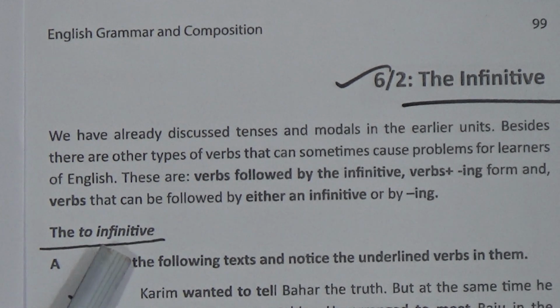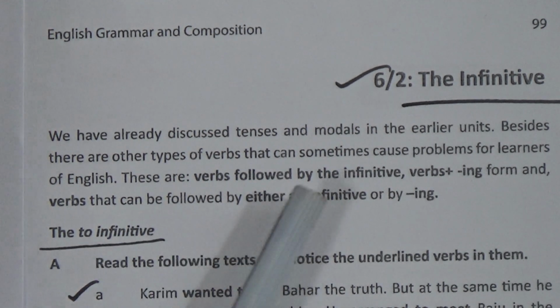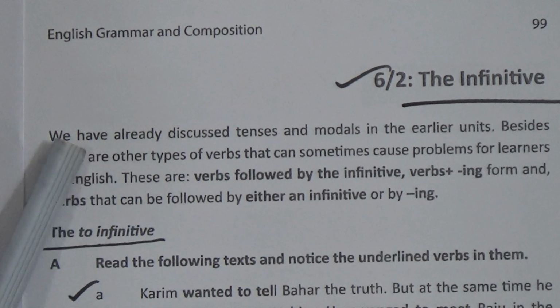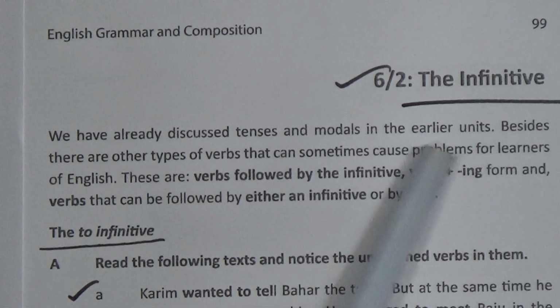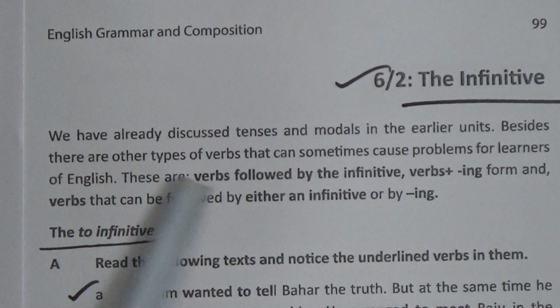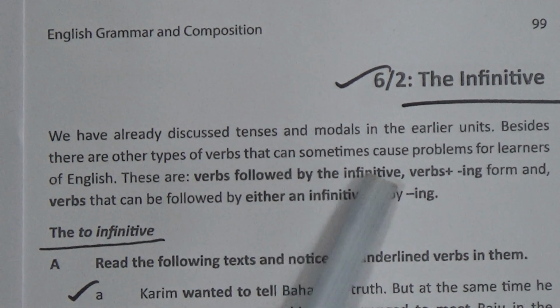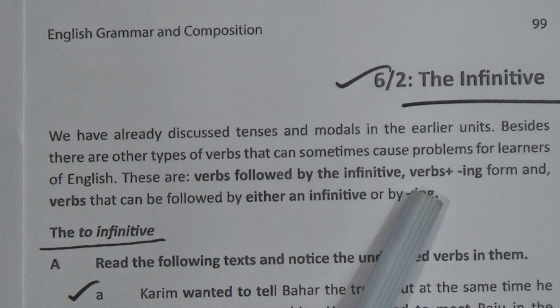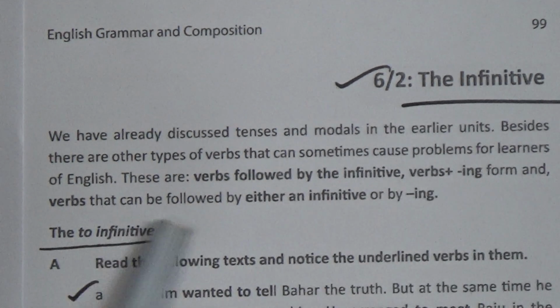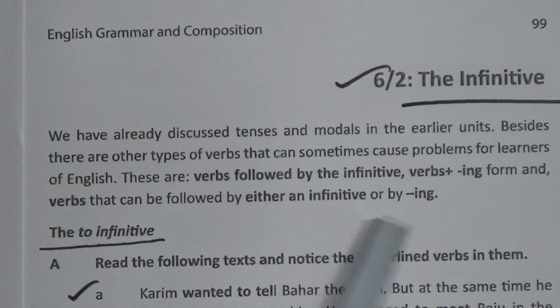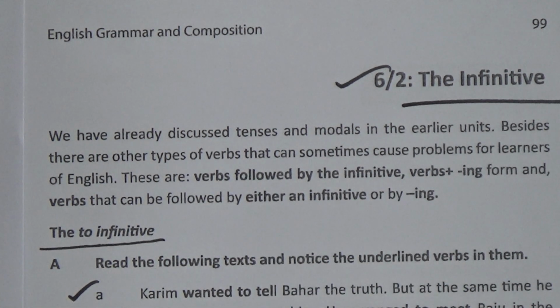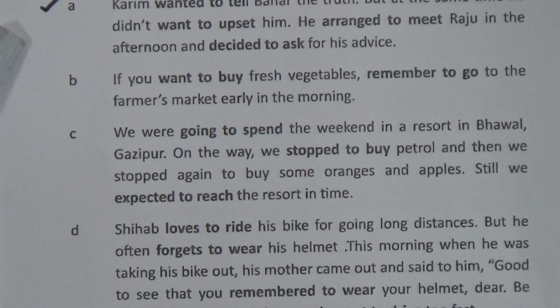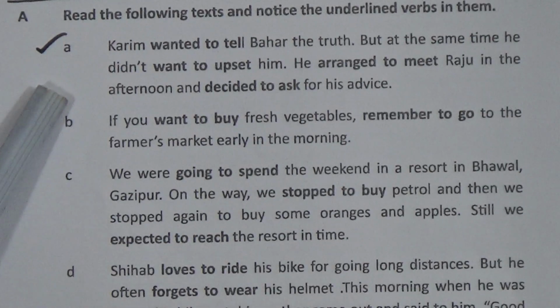So look here, there are some basic discussions regarding the infinitives. We have already discussed tense and modals in the earlier units. Besides, there are other types of verbs that can sometimes cause problems for learners of English. There are verbs followed by the infinitive, verbs followed by the ing form, and verbs that can be followed by either an infinitive or by ing. There are three passages regarding the infinitive. To save time, we will read only one passage.